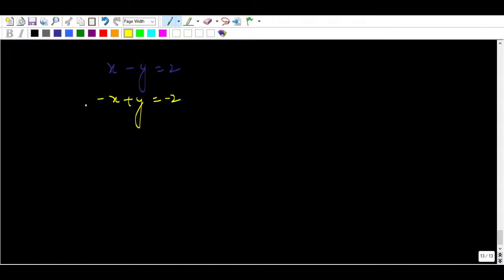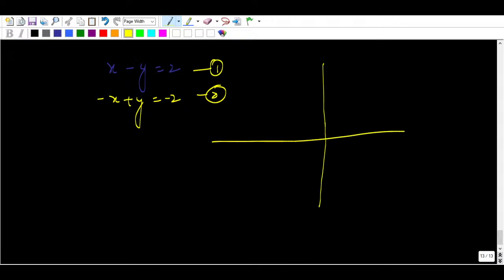If you take the minus sign out, these two equations are the same, but they are moving in different directions. So the lines overlap each other.